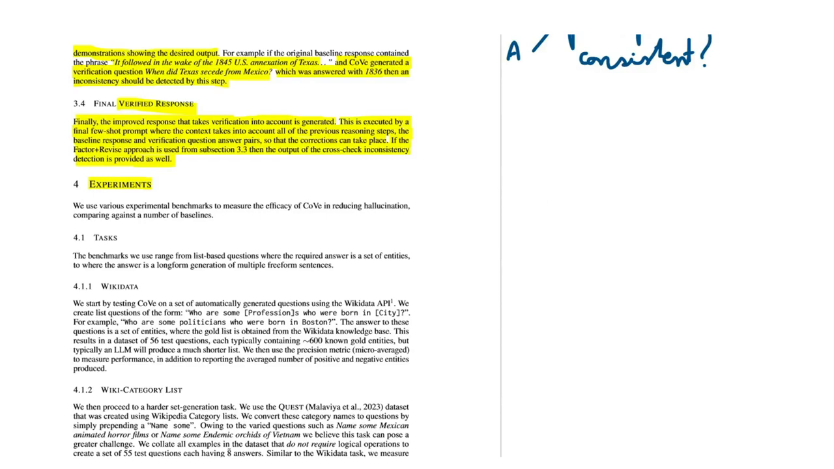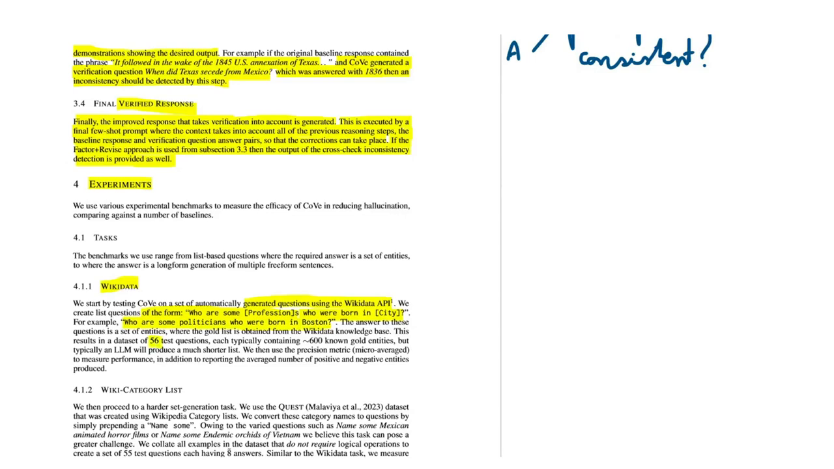And they evaluated this method on 4 tasks. The first one is Wikidata, where they automatically generate questions using the Wikidata API of the form "who are profession", where they insert the profession, and "who were born in city", where they insert the city. They give an example: who are some politicians who were born in Boston.